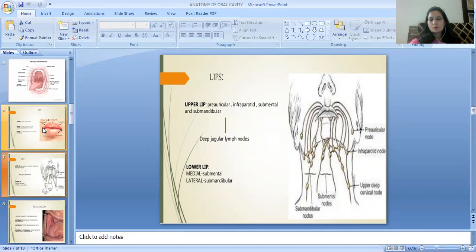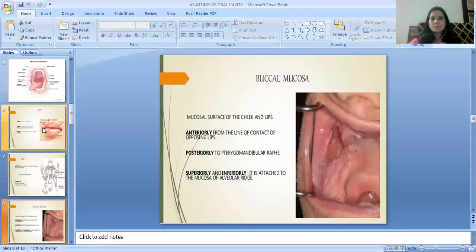These are the four lymph nodes by which the upper lip is drained, and the lymph drains into the deep jugular lymph nodes. The lymphatic drainage of the lower lip is medial to the submental and lateral to the submandibular lymph nodes. Next is the buccal mucosa.